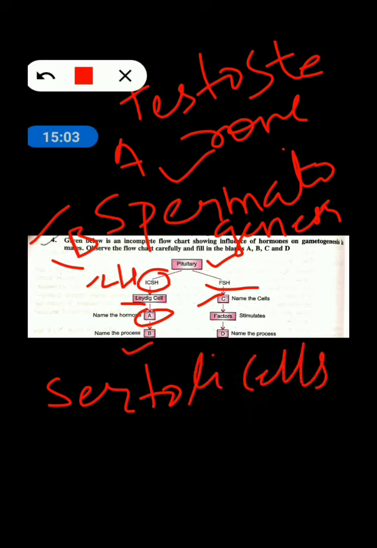Now the second step, now C1 is FSH. On which cell does it act? It acts on the Sertoli cell. It stimulates some factor. What is the factor? That is androgen binding protein, right? Now in which process does it help?